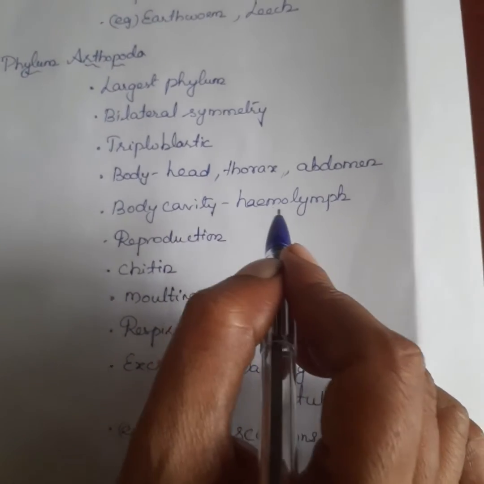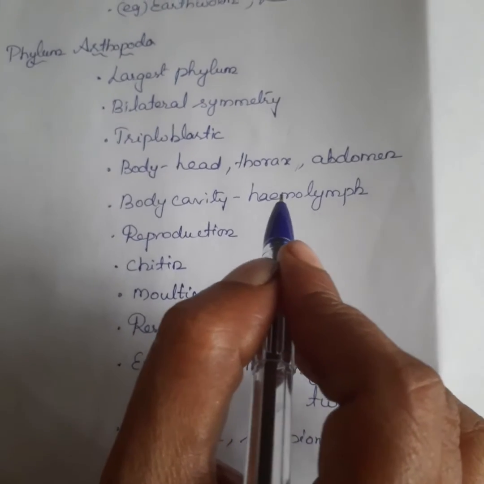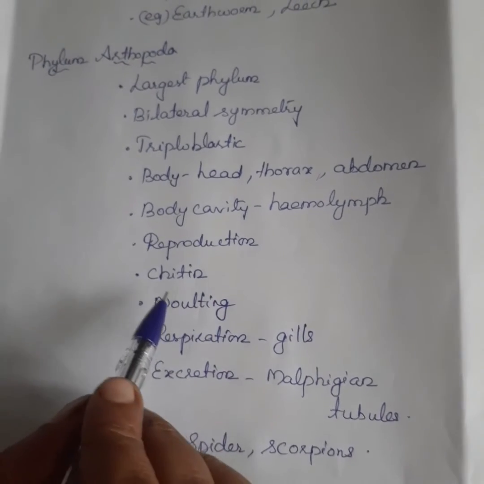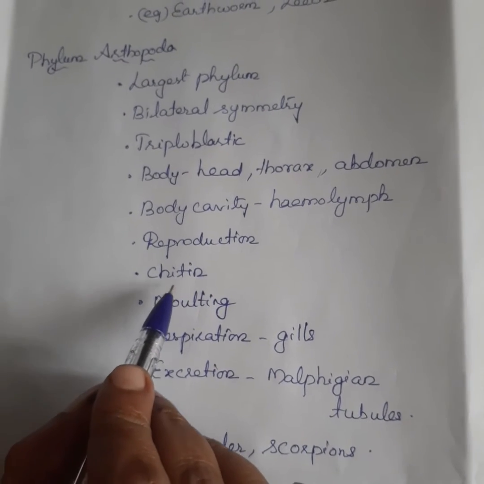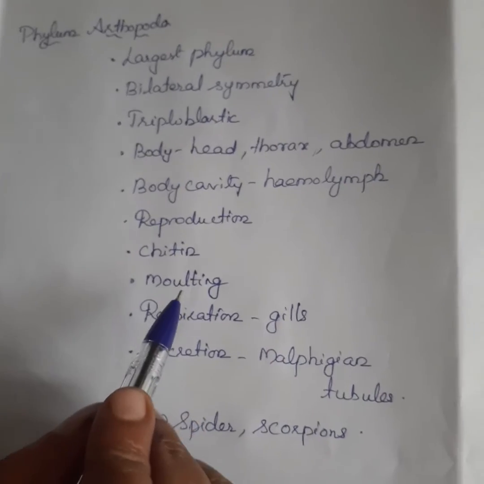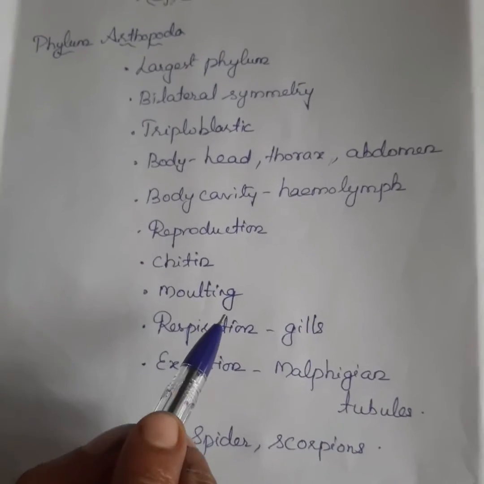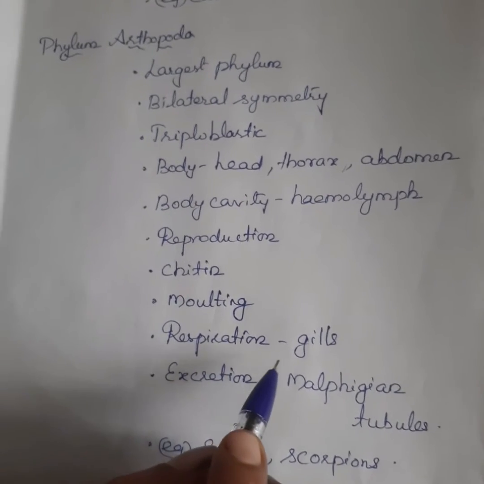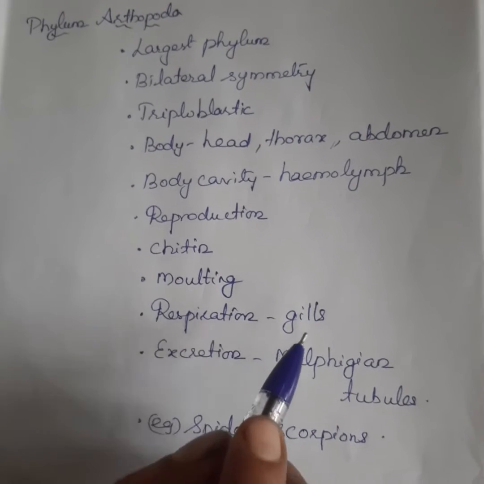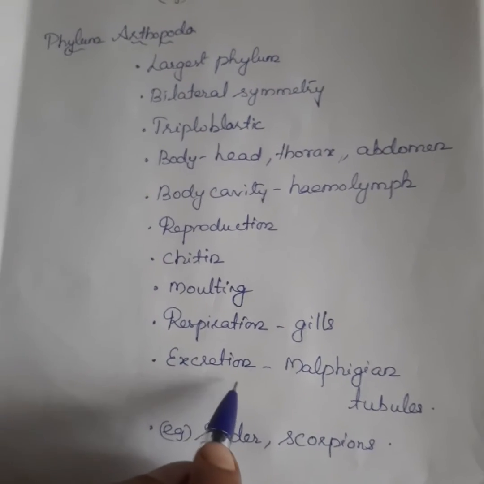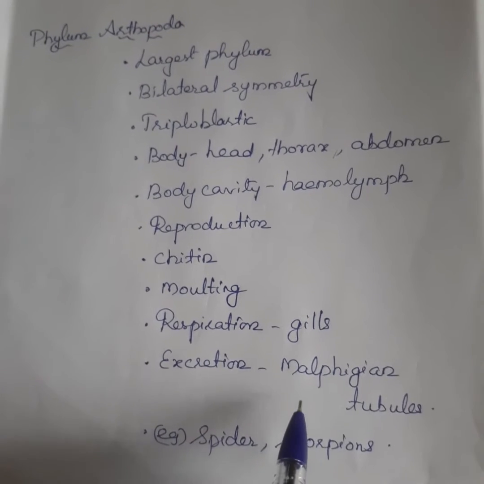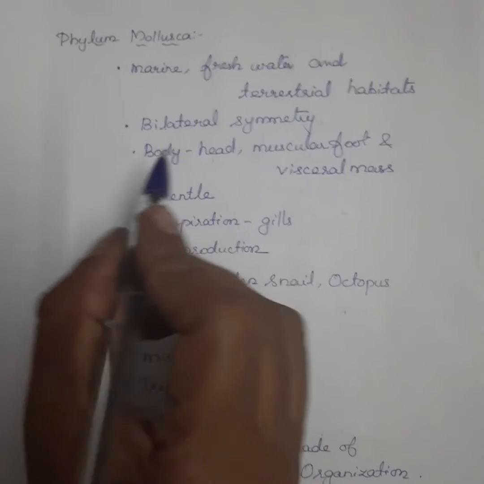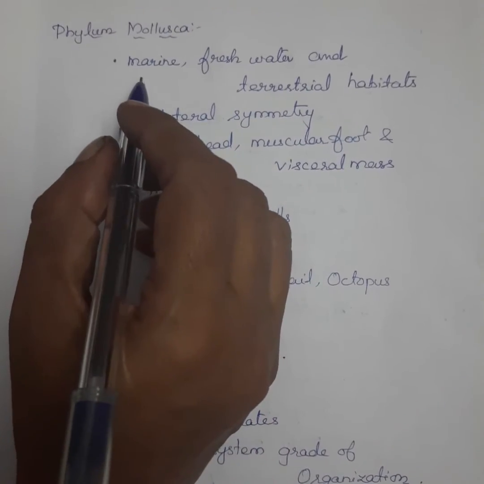And here the reproduction: the sexes are separate, and the outer skeleton is made up of chitin. The casting off and regrowing of the exoskeleton is called molting. Respiration takes place at the body surface and gills are present in the organism, and the excretion is mainly done with the Malpighian tubules. Examples: spider, scorpions. Next one is phylum Mollusca.